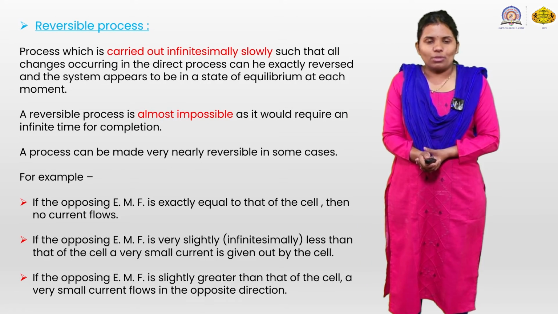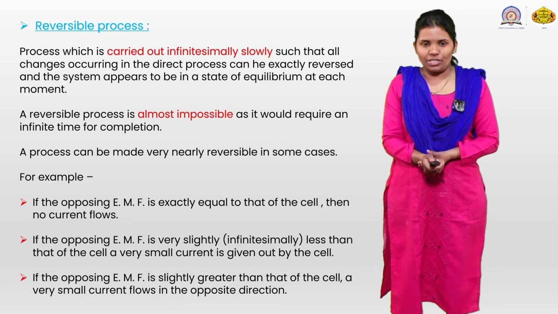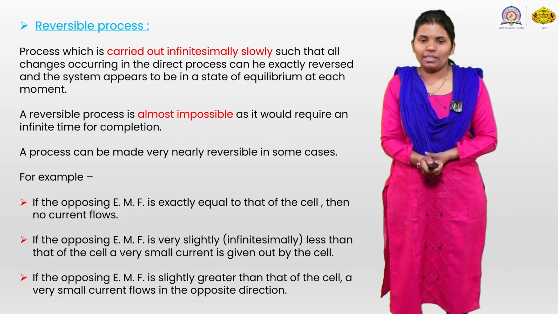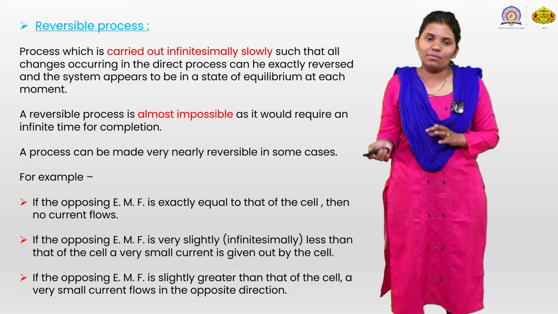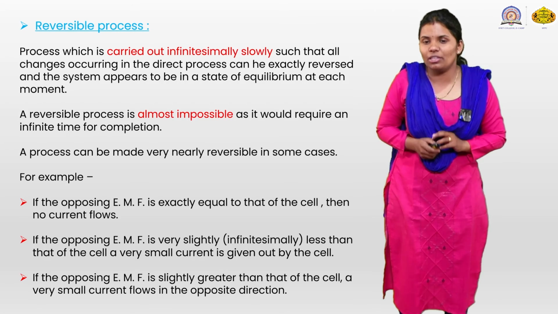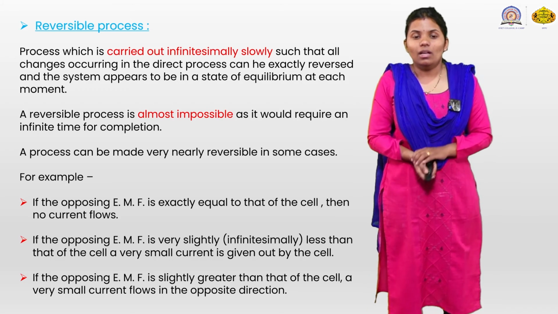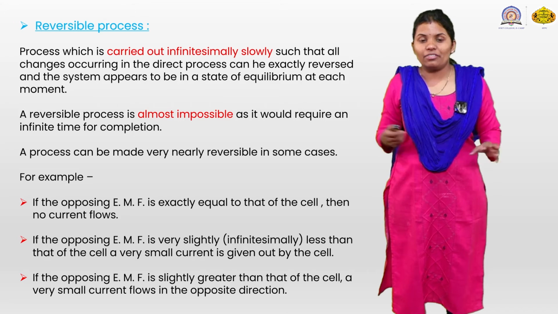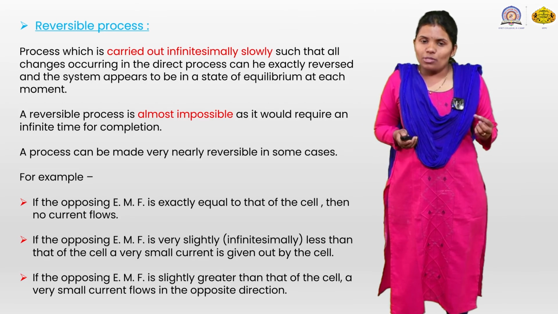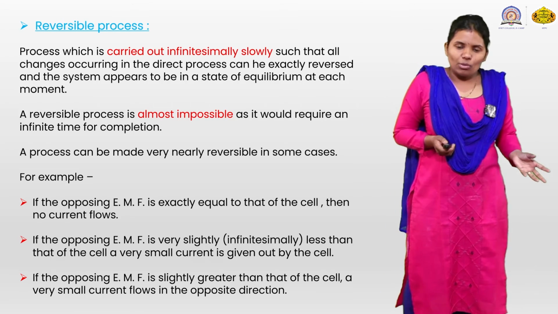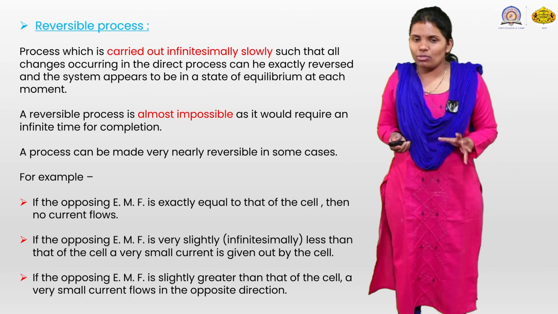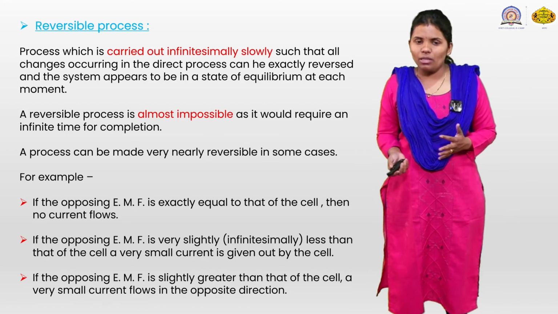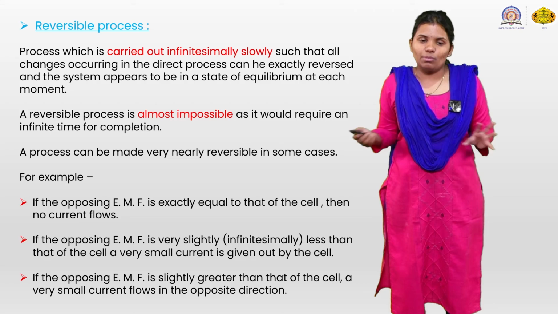Next is the reversible process. A process which is carried out infinitely slowly, such that all the changes occurring in a direct process can exactly reverse, and the system appears to be in a state of equilibrium at that moment. A reversible process is almost impossible as it requires infinite time for completion. The process is carried out very slowly so that the changes may be reversible.